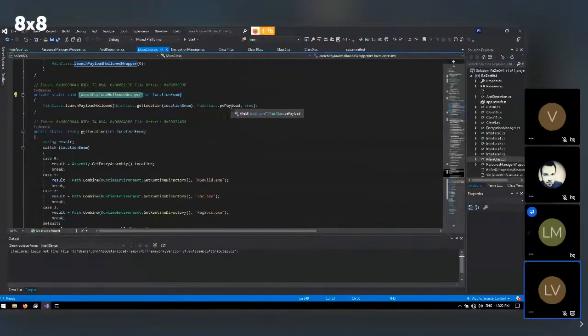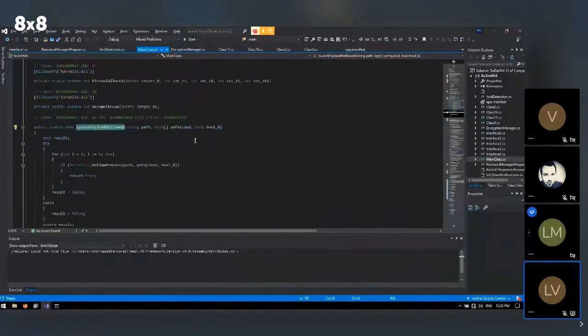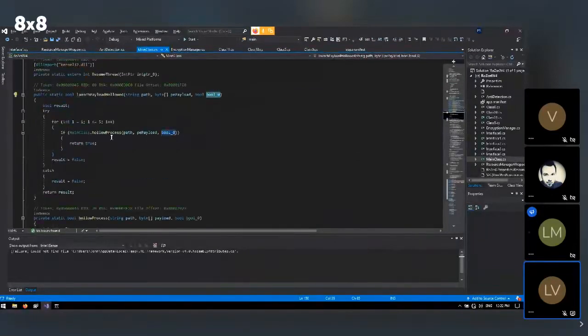By process following it, it gets the values that are required. We have the PE payload, which is a byte array that is passed. It gets a location, and the last value is a boolean. The bool 0 is also passed to the hollow process. It does this 5 times, or at least it attempts to.